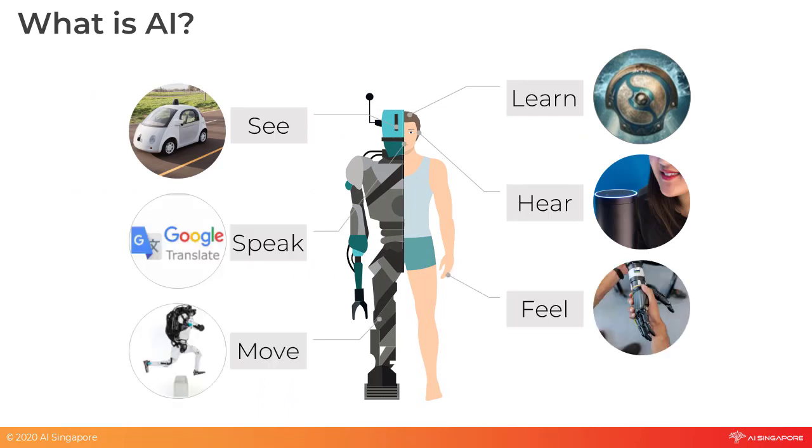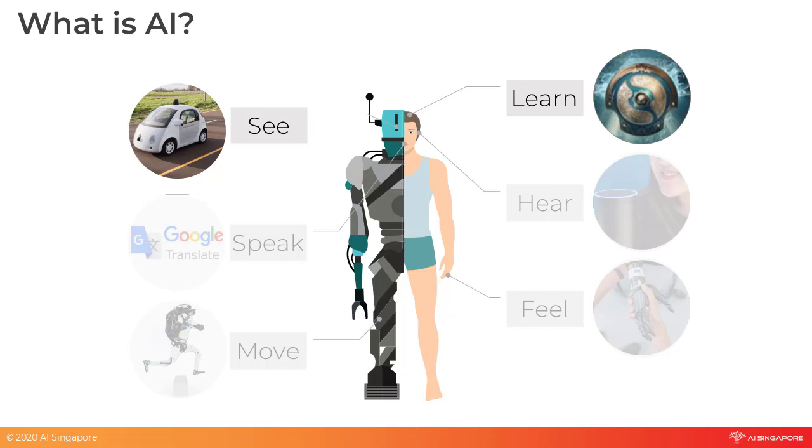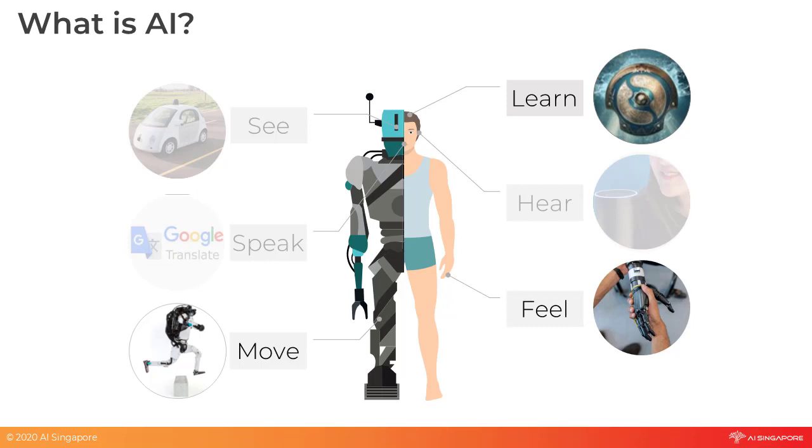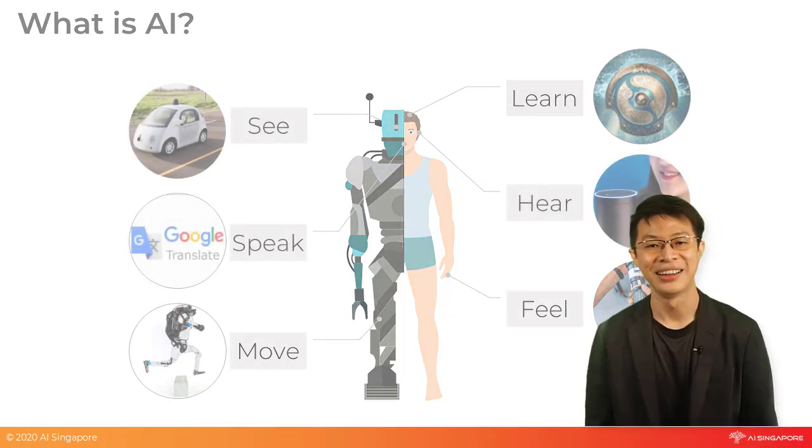move. AI uses computer vision to see and learn from its surroundings, thereby enabling self-driving cars. AI uses natural language processing to understand human speech and writing, thereby allowing it to understand and translate words for us. AI, in the field of robotics, uses a variety of sensors to feel and move. Wow, there's a lot of interesting applications for AI, isn't it?